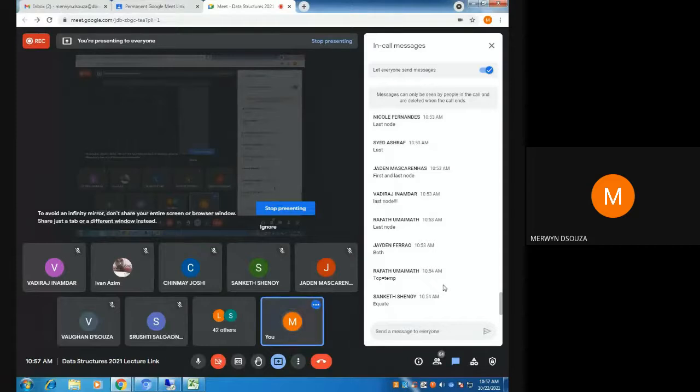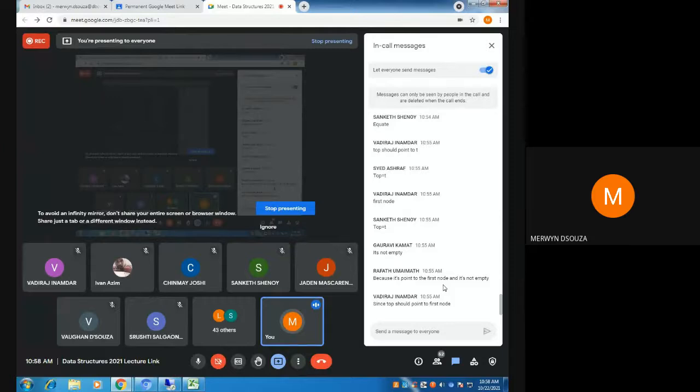What else is remaining? Yeah, Rafat, why are you saying top equal to temp? Can you tell me why you're saying top equal to temp? That is correct, what you're saying, top equal to temp or top equal to T. Why do you need to do that? Rafat, it's correct what you have said. All of you are correct: top equal to T, because it points to the first node and it's not empty.